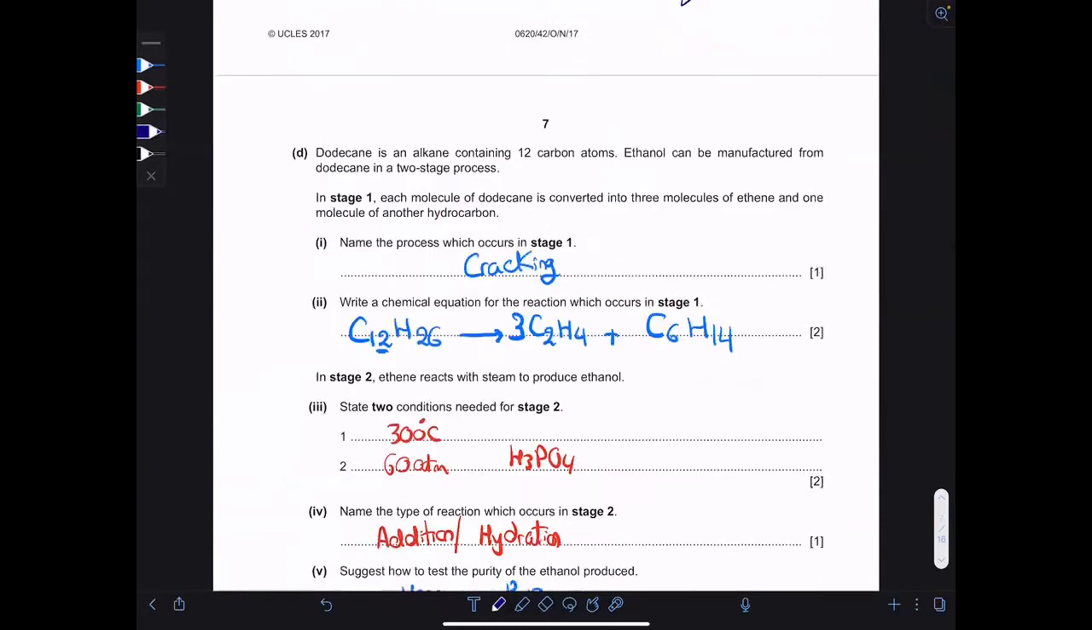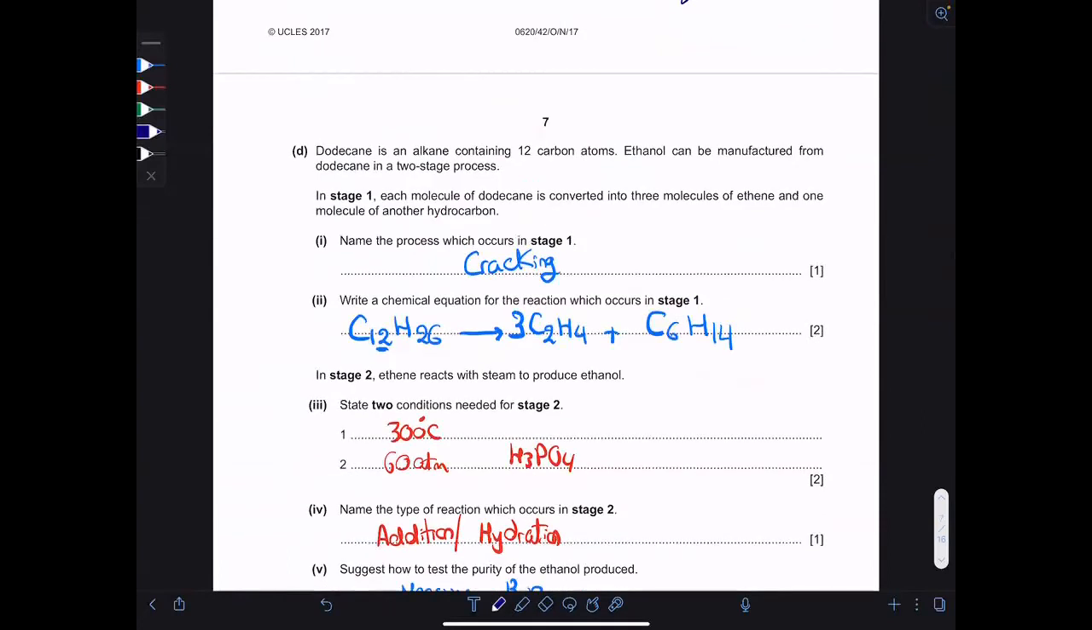Question D, name the process occurring in stage 1. In stage 1, he broke an alkane containing 12 carbon atoms, and he made it into 3 molecules of ethene and a molecule of another hydrocarbon. Of course, this is cracking, breaking long hydrocarbons into shorter ones.